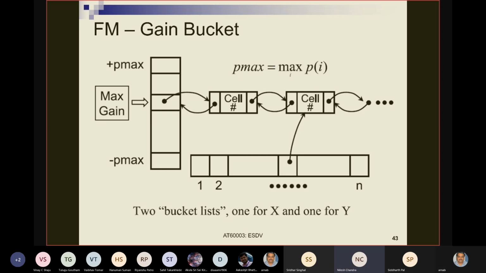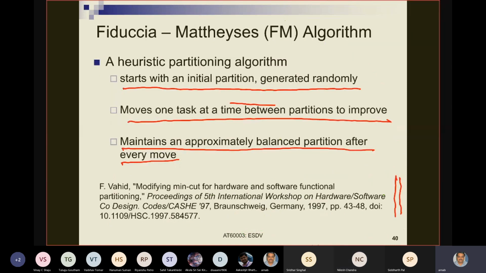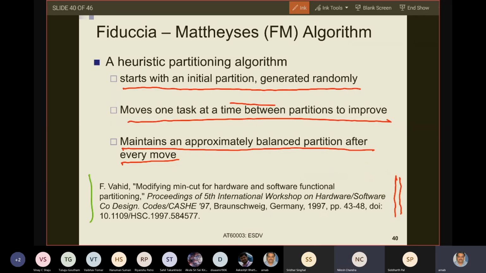Sir, please repeat once more that part about 5 times in the previous slides. You were saying that the loop will run 5 times. I have not said exactly 5 times. I have said that in the Fiduccia-Mattheyses paper, the one I pointed out to you, this Frank Wahid paper at the bottom.